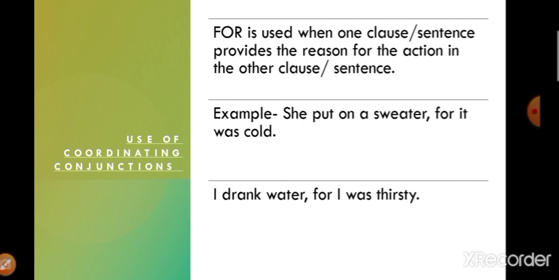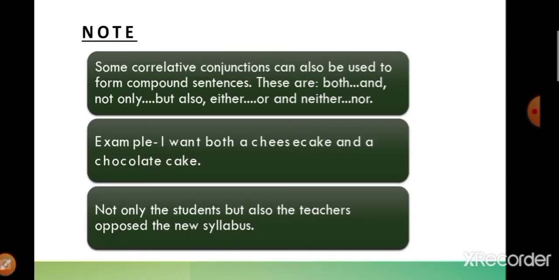Another example is, I drank water for I was thirsty. So why did I drink water? The reason is I was thirsty, that is why I drank water. So I drank water for I was thirsty.